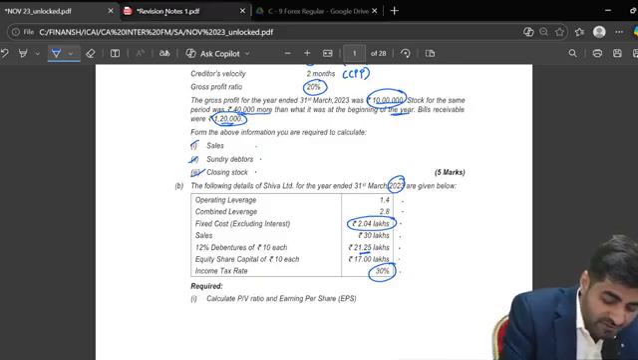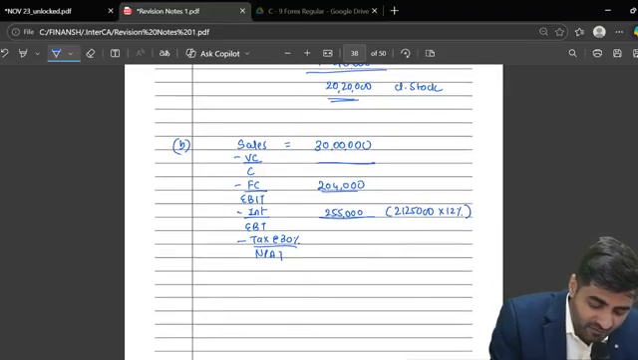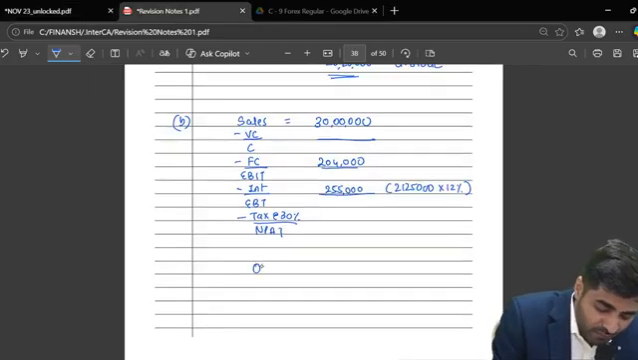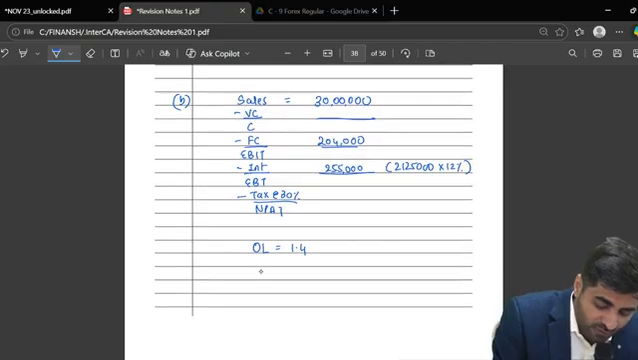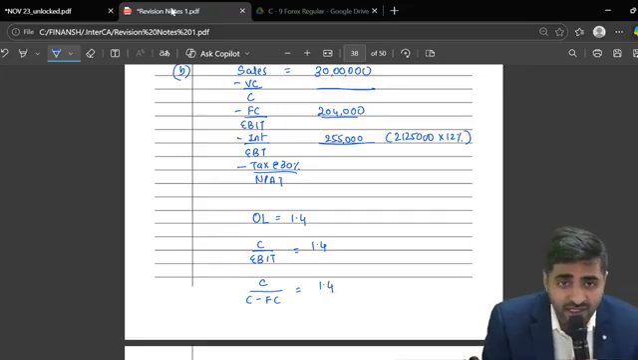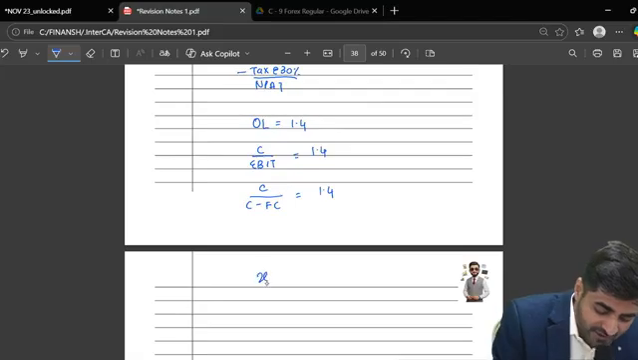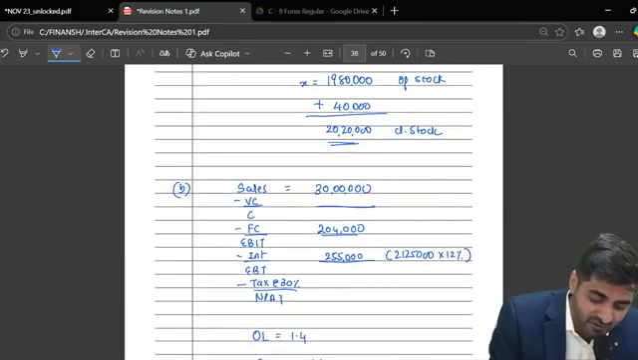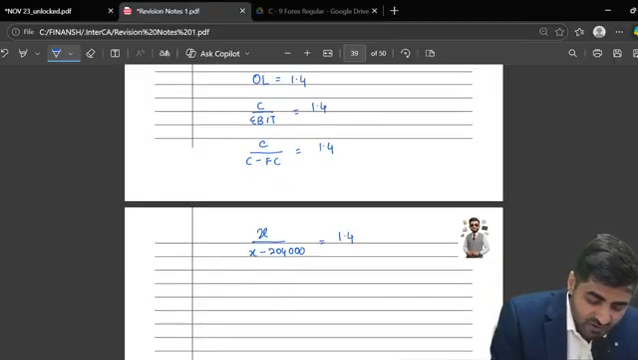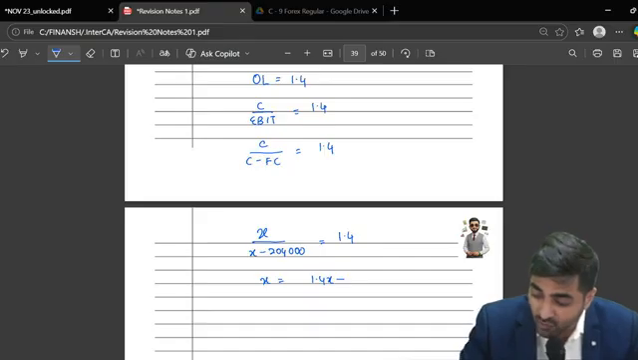But that is only possible once I have the entire income statement complete. Do I have operating leverage in the question? What is my operating leverage? 1.4. Now, what's the formula for operating leverage? Contribution upon EBIT, that is 1.4. So contribution upon contribution minus fixed cost is equal to 1.4. Yesterday I taught you this, right? So now let my contribution be X. So this will be X upon X minus fixed cost, 2,04,000, equal to 1.4.